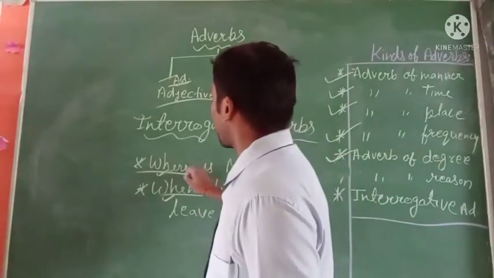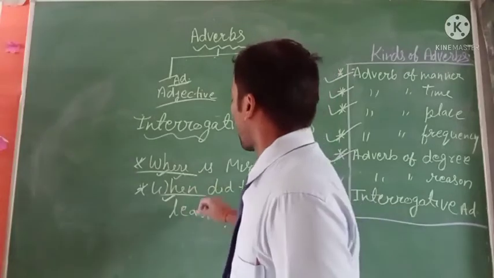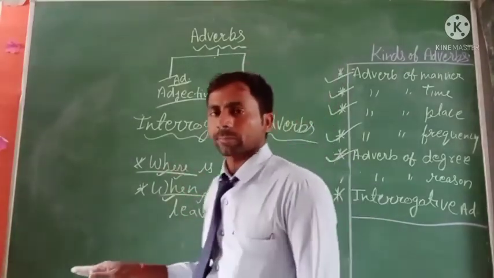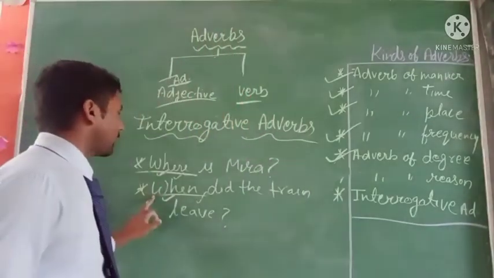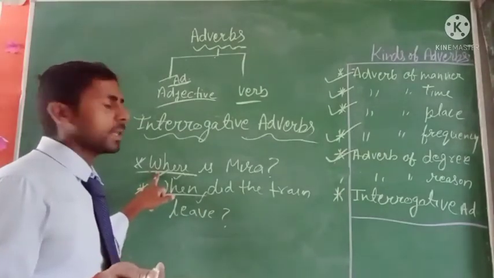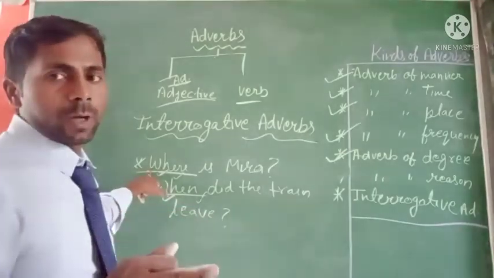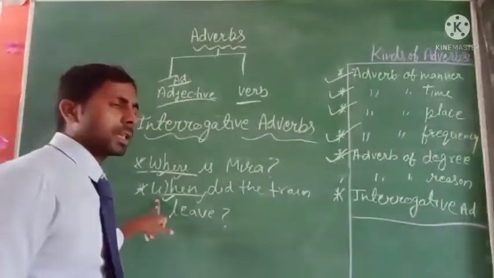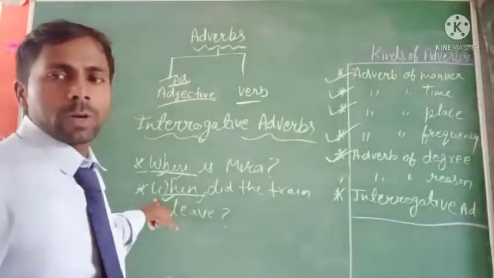Here we use "where", so it is an adverb of place, and here we use "when", so it is an adverb of time. Here it is asking about the place, so it is an interrogative adverb of place, and here it is asking about the time, so it is an interrogative adverb of time.